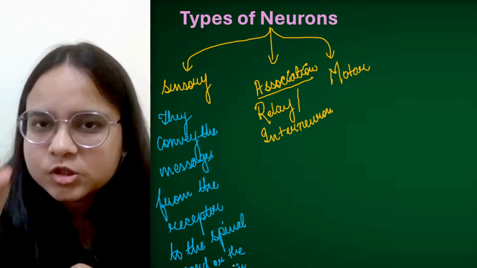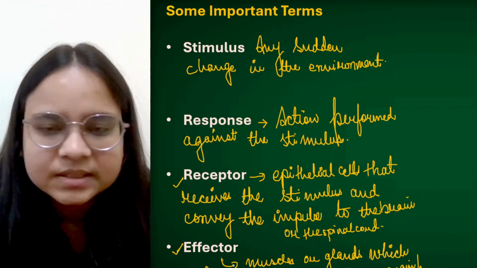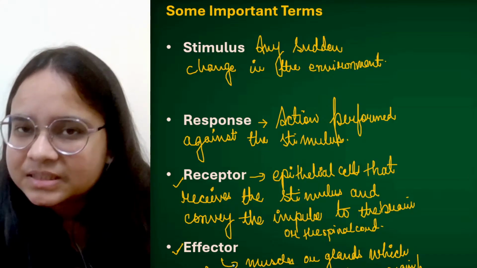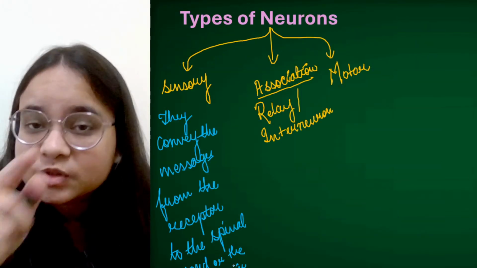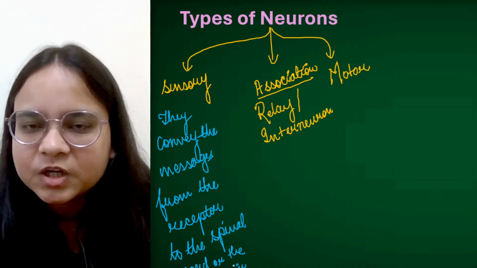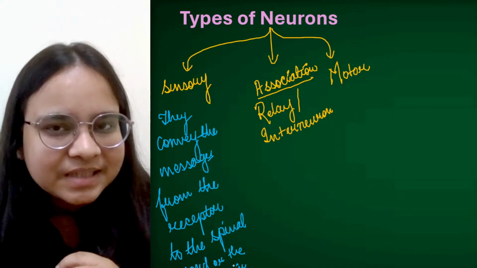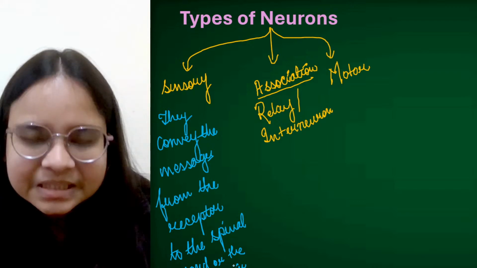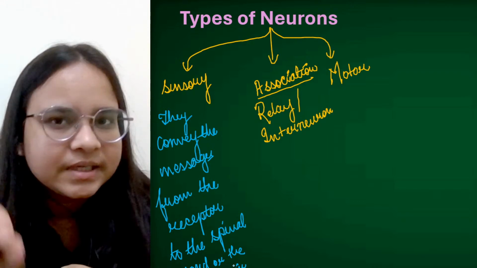ठीक है, तो जो receptor, जैसे just now we have discussed in this slide, the epithelial cells, the skin cells that are receiving the stimulus are nothing but our receptor. So receptor receive तो कर लिया but उसे transmit भी तो करना है brain और spinal cord तक, so that our brain and spinal cord can interpret all the things that are going on, right? So who will actually transmit these impulses? This sensory neuron itself.